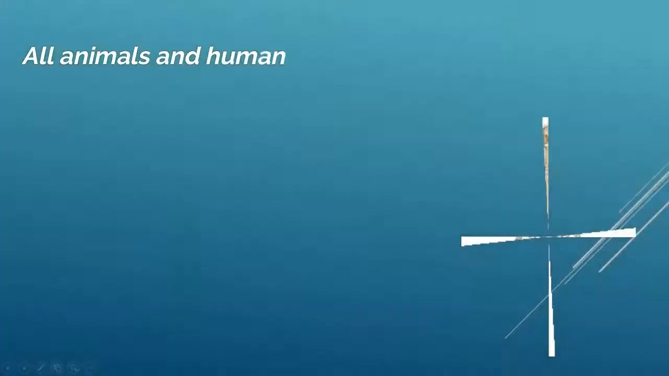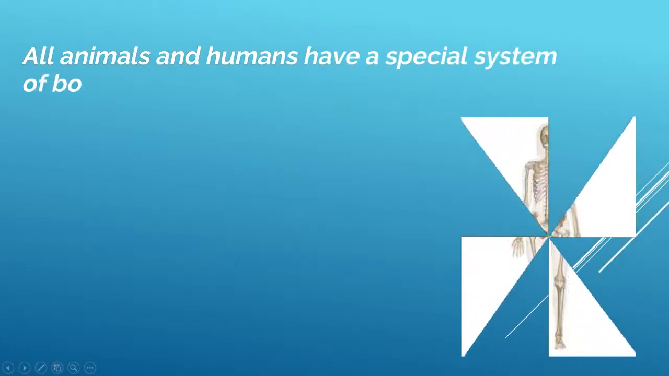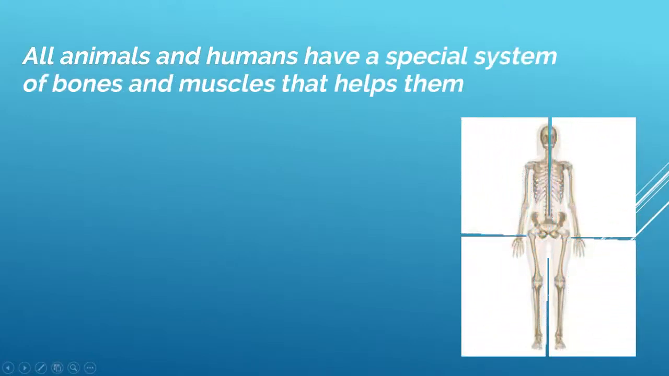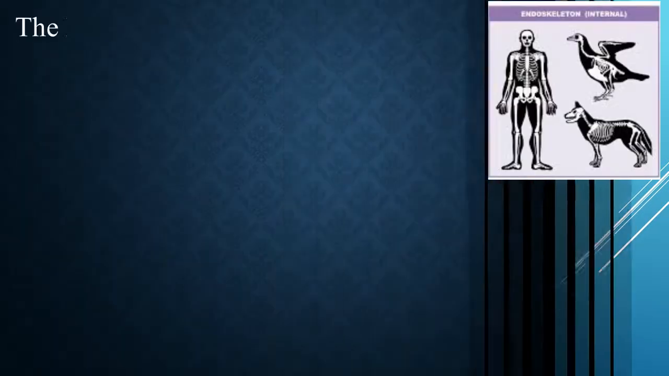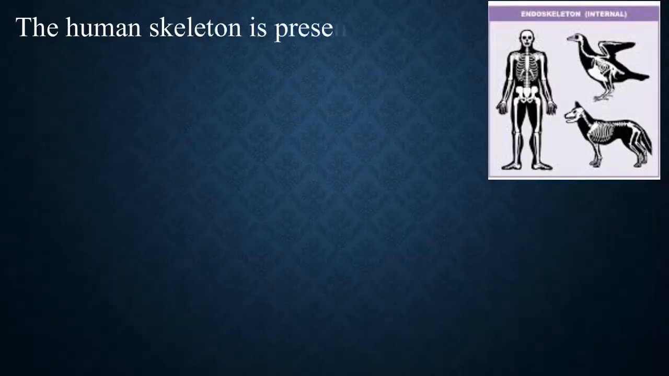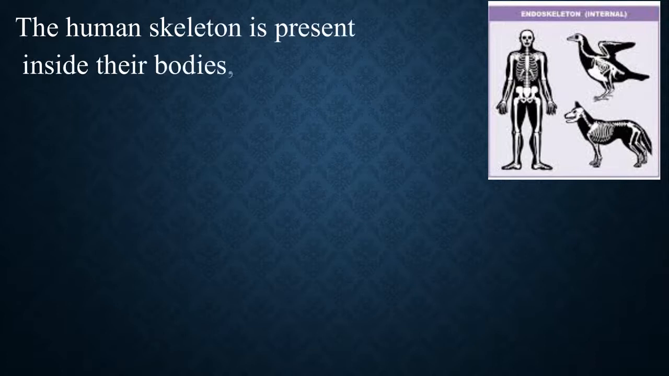All animals and humans have a special system of bones and muscles that helps them move, and that is called the skeletal system. These bones and muscles work together to bring about movement, and they also give support to the animal bodies along with protection. The human skeleton is present inside our bodies. यानी ये हमारे bodies के अंदर होता है और हमें नज़र नहीं आता.